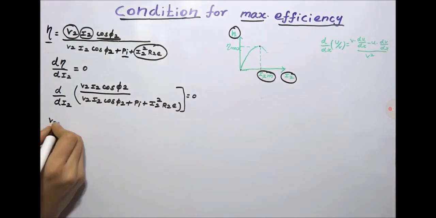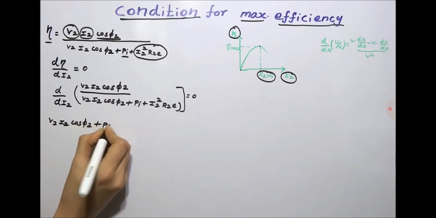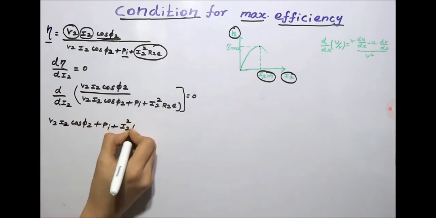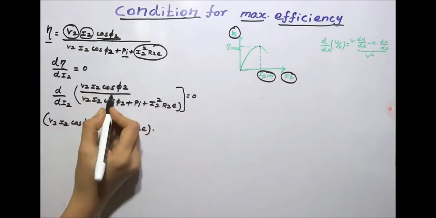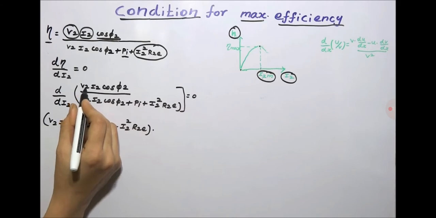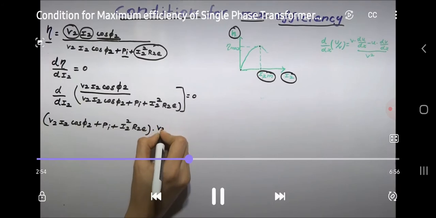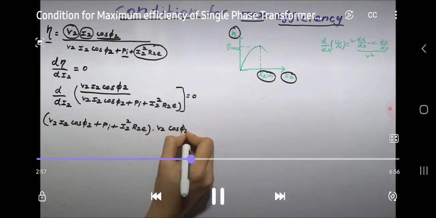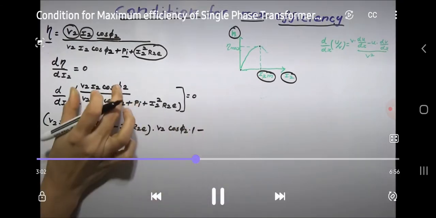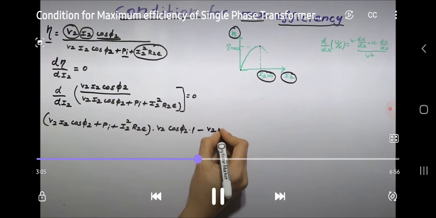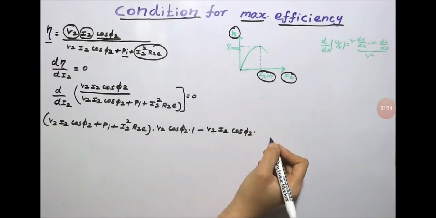So write the denominator as it is: V2 I2 cos φ2 plus Pi plus I2² R2e, into d/dx of u. Now we have to differentiate this u with respect to I2. So the value will be V2 cos φ2 into dI2/dI2, which is 1, minus u. u is V2 I2 cos φ2, into d/dx of v.